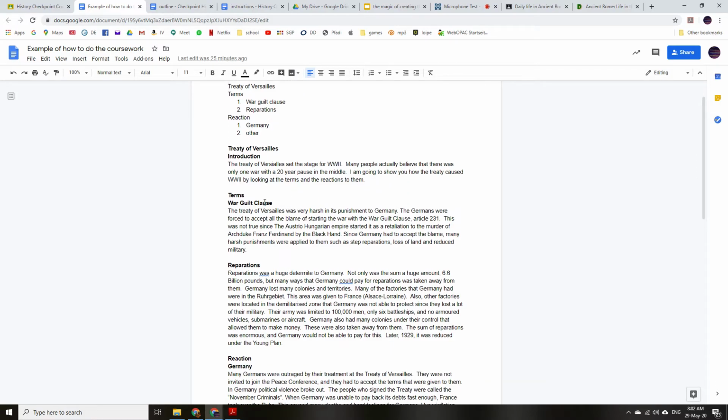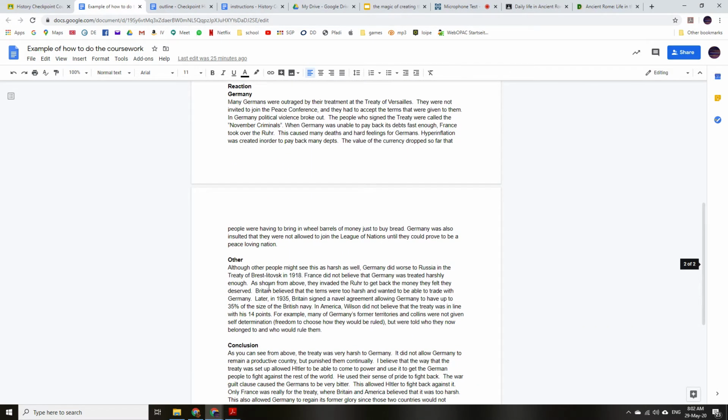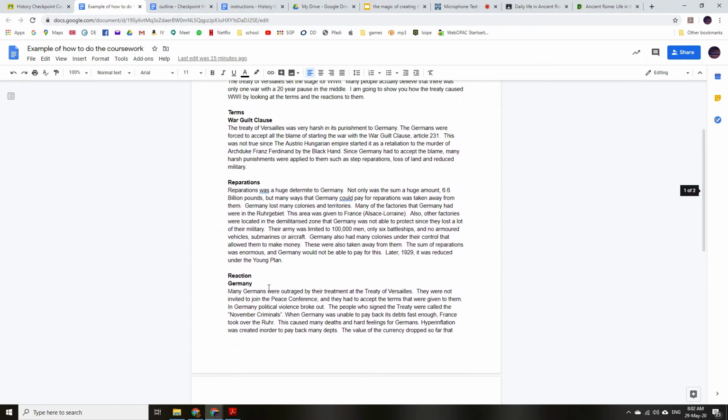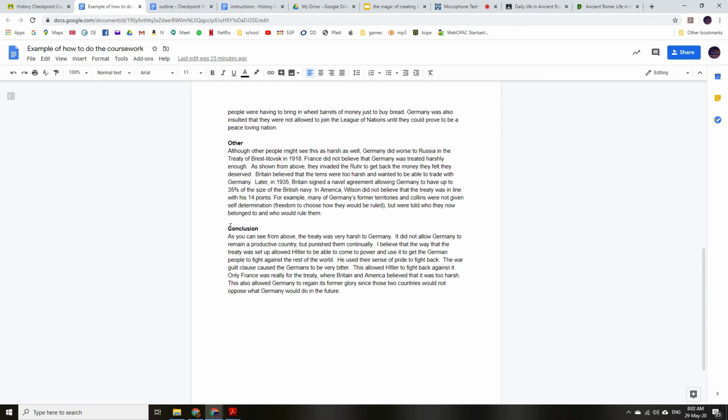You write one paragraph about the War Guilt Clause, one paragraph about reparations, one paragraph about Germany's reactions, and one paragraph about the other reactions. When those four paragraphs are written, you insert a little introduction, and you insert a conclusion that really explains how Hitler used the Treaty of Versailles to allow him to start World War II.